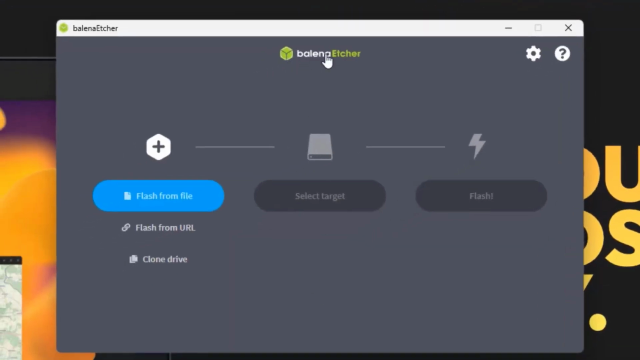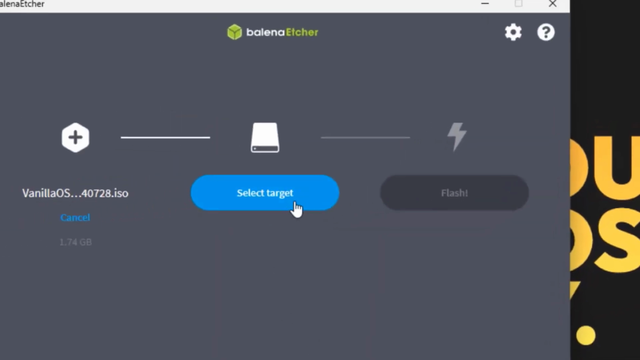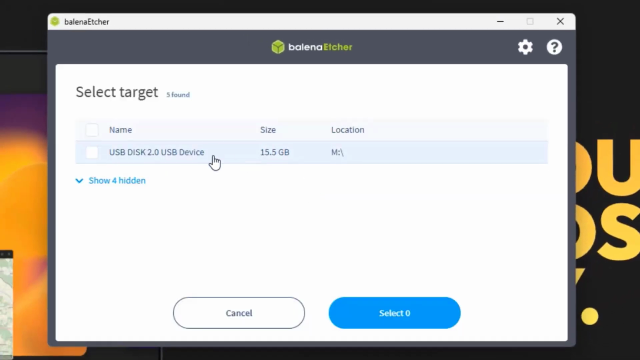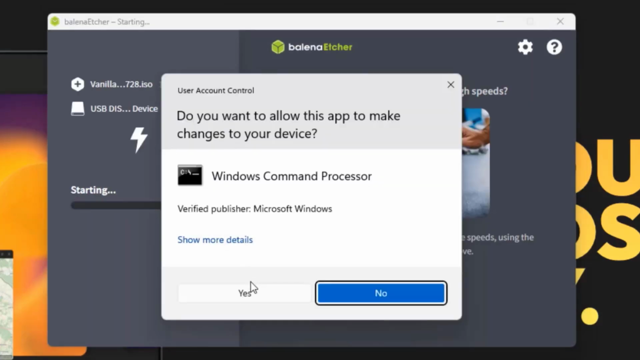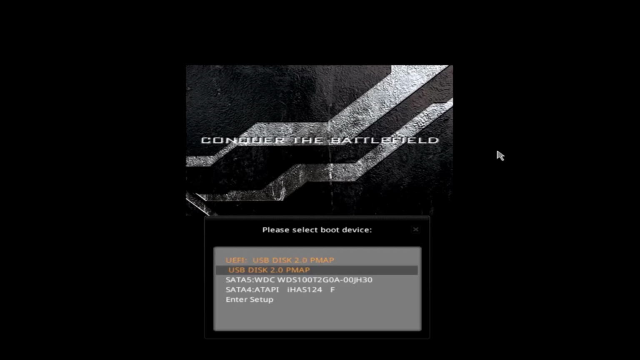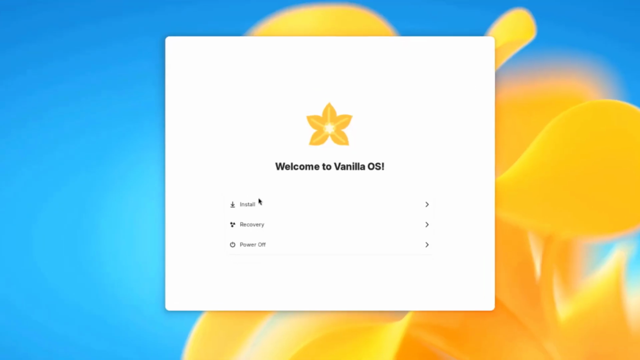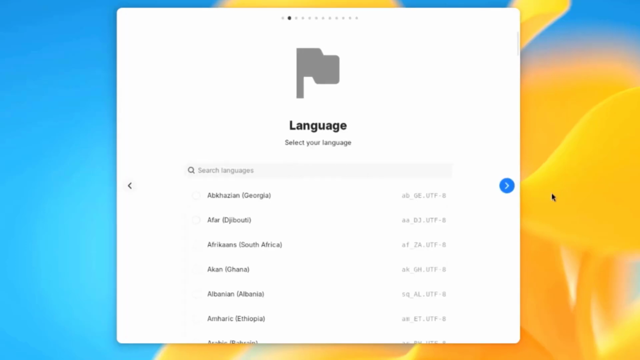I'll be using Etcher to create that bootable USB drive. I'll select the target, which is the USB drive. Click on Flash. I'll select the USB drive to boot up from. So there are three options here: install, recovery, and power off. I'll click install.